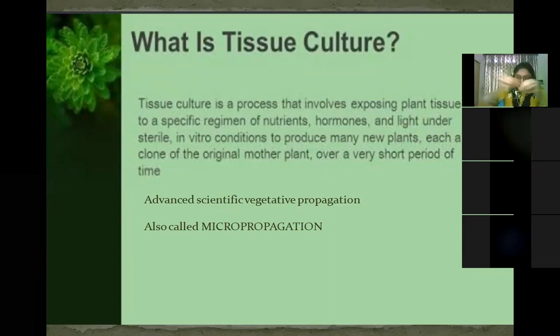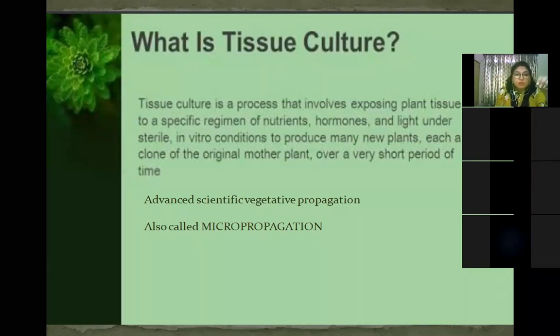It is again transferred to another medium containing hormones for growth and differentiation. See, the plant hormones are different. For growth, a different one is there, and cytokinins are for cell division. Some hormones are for elongation and some hormones are for differentiation. So there is no need to go into the details because it is not required.